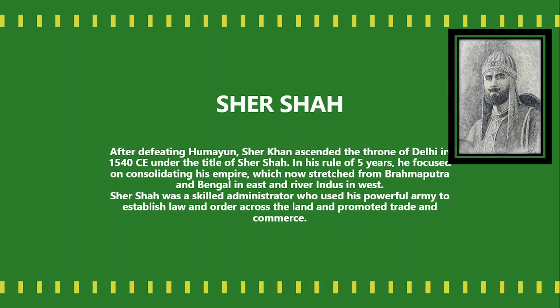Sher Shah. After defeating Humayun, Sher Khan ascended the throne of Delhi in 1540 CE under the title of Sher Shah. In his rule of 5 years, he focused on consolidating his empire, which now stretched from the Brahmaputra and Bengal in the east to the river Indus in the west. Sher Shah was a skilled administrator who used his powerful army to establish law and order across the land and promoted land trade and commerce.